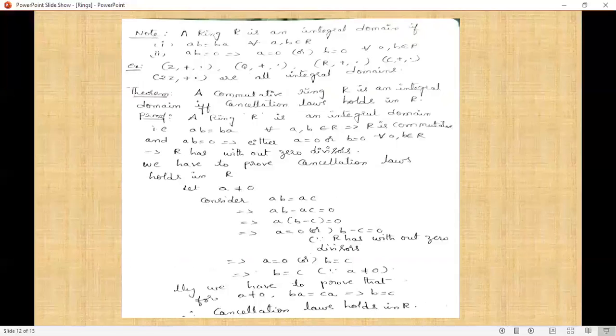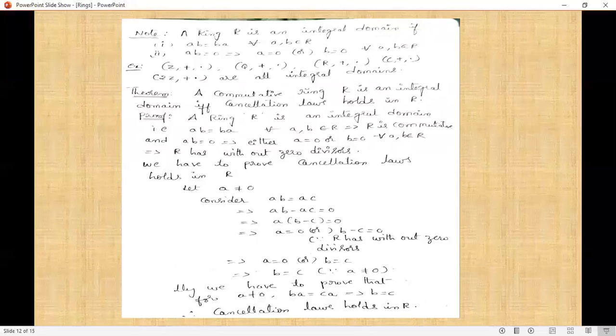First of all, we take R to be an integral domain. That is, ab equals ba for all a, b belongs to R, which implies R is commutative, and ab equals 0 implies either a equals 0 or b equals 0 for all a, b belongs to R. We now prove that cancellation laws hold in R. That means we prove that a not equal to 0 and ab equals ac implies b equals c.